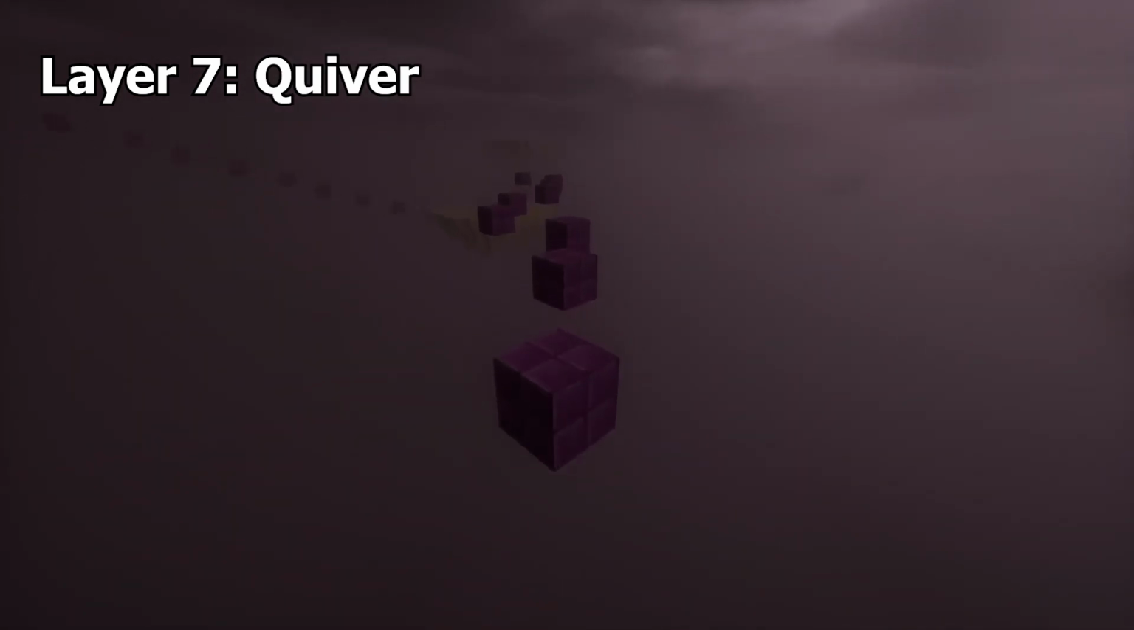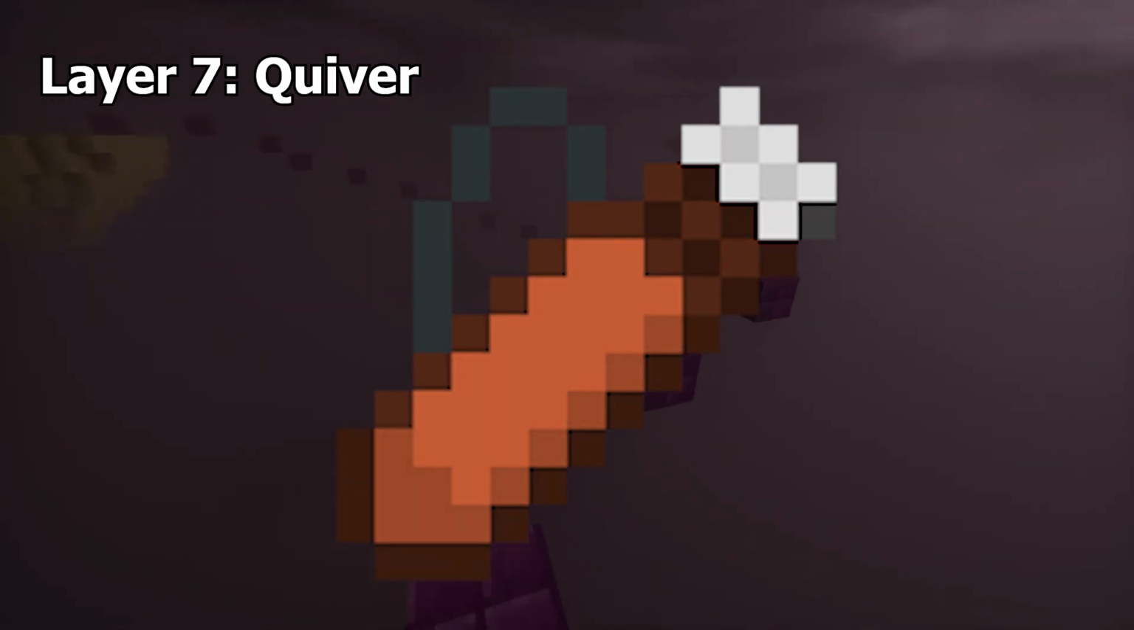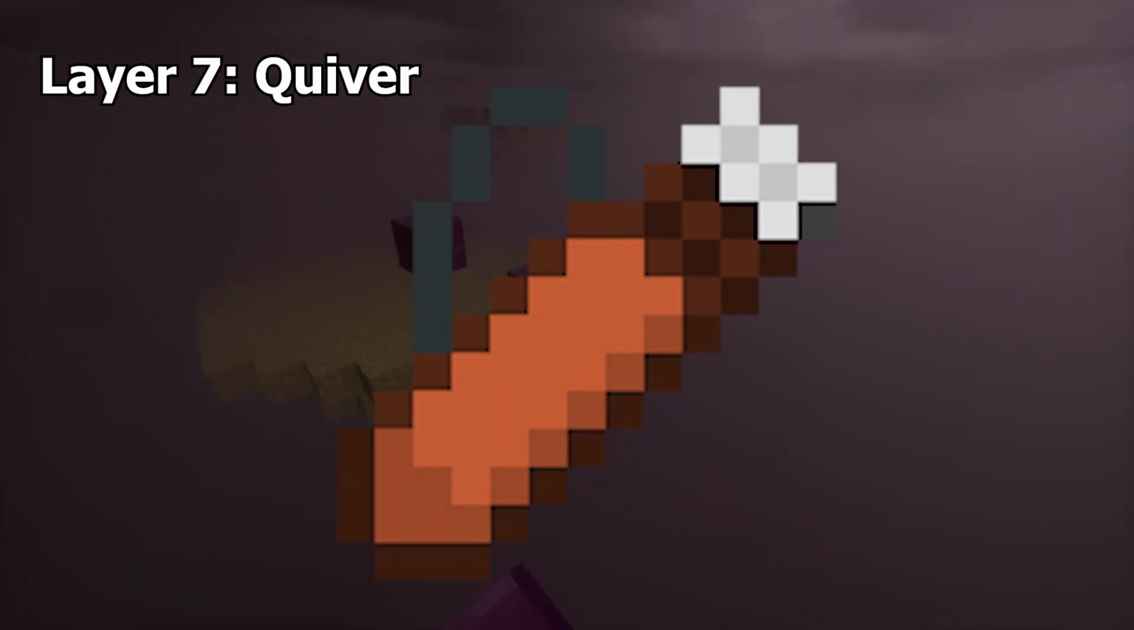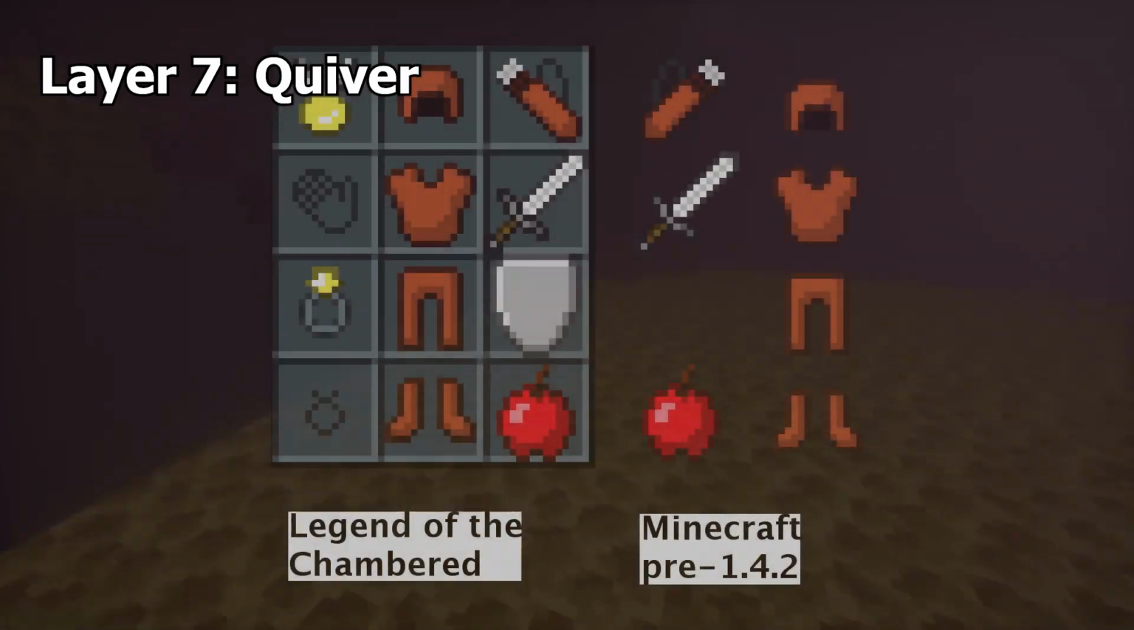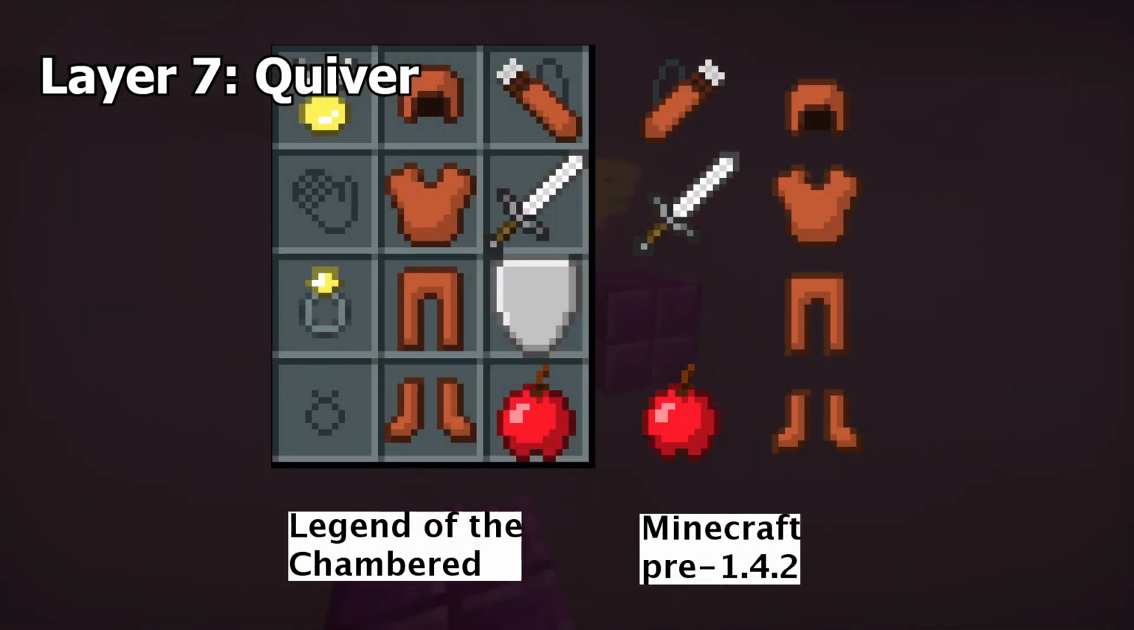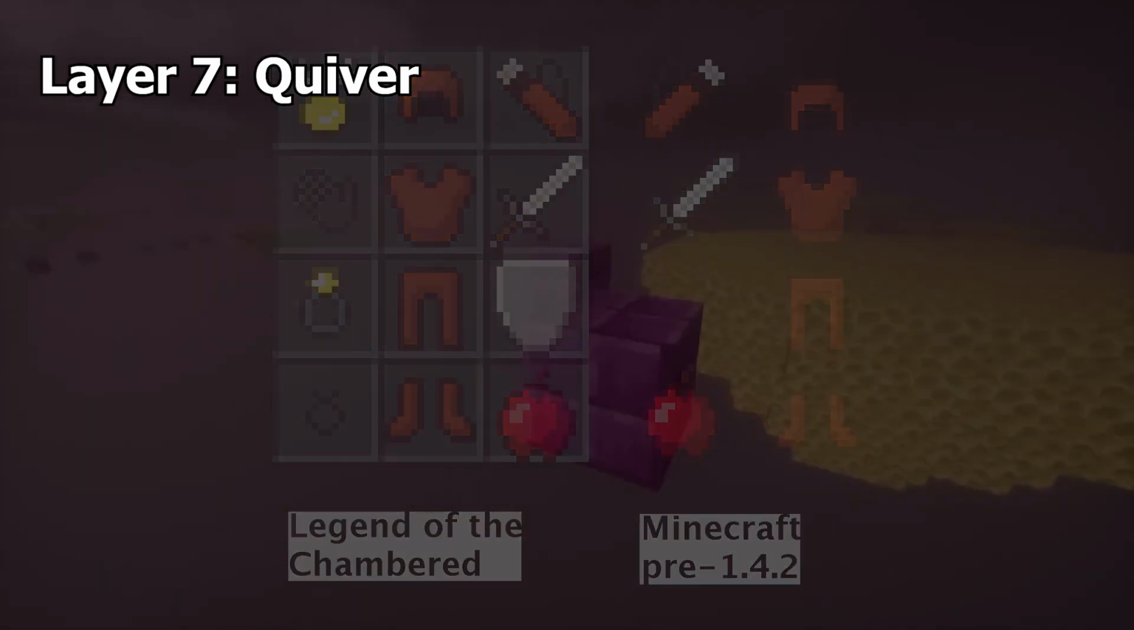Quiver. The quiver is an unimplemented item whose texture could be found in the game files. The sprite appears to be taken from an abandoned game by Notch called Legend of the Chambered. It probably would have been used to store arrows for the player.